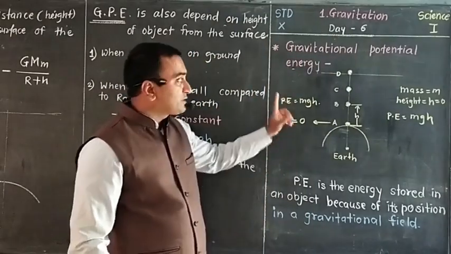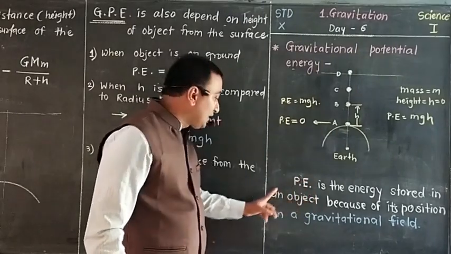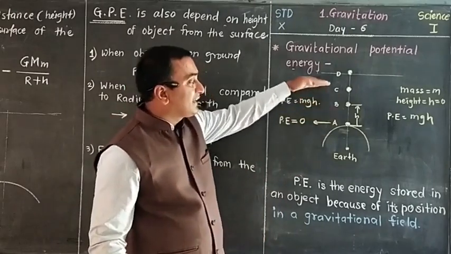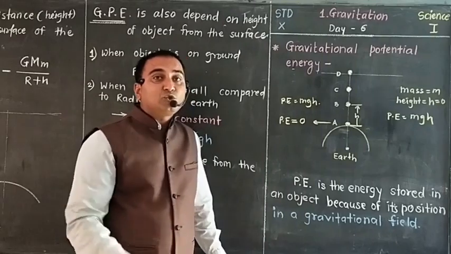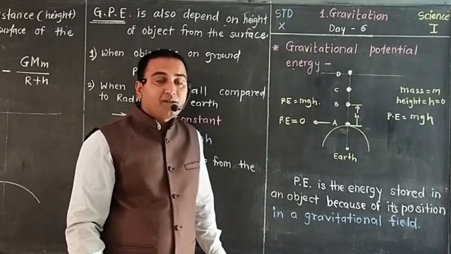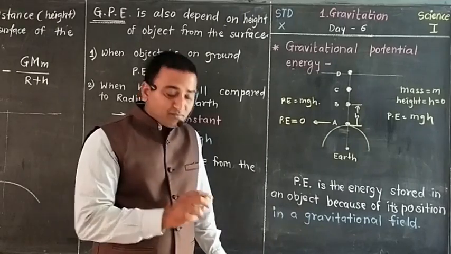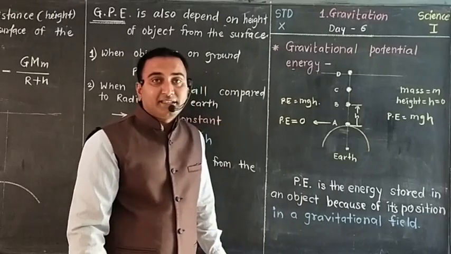Is it clear to you what potential energy is? Potential energy is energy stored in an object because of its position. As position gets changed, definitely energy gets changed; the capacity to do work is changed. Another good example: suppose we take one stone, raise it to some height, and drop it on your leg. Then it will hurt.